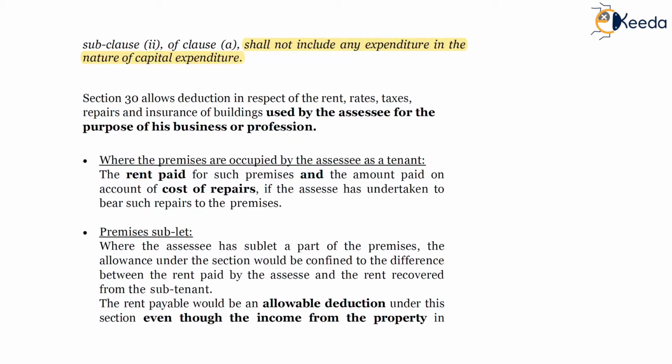So the deduction on the cost of repairs and on current repairs will be allowed under section 30 only if it is related to the revenue expenditure of the SSC.